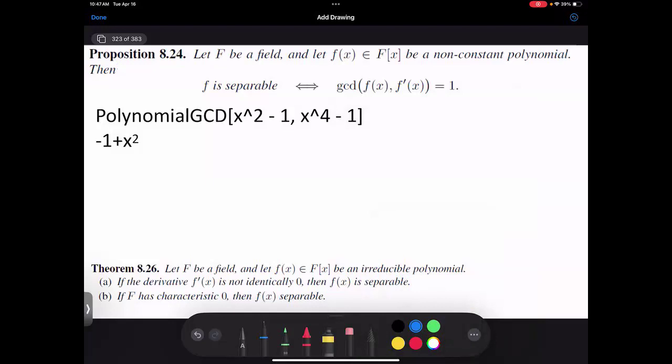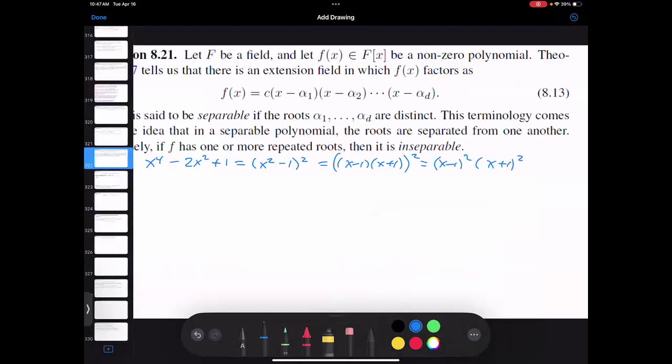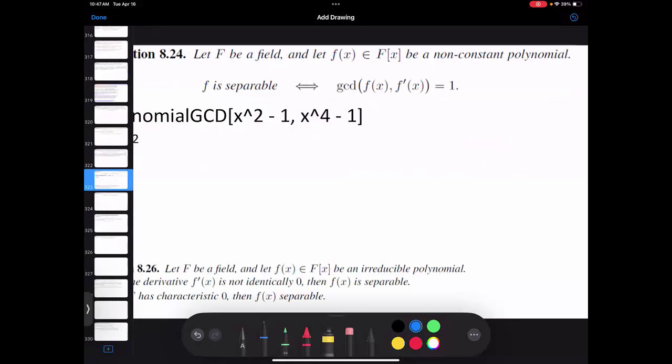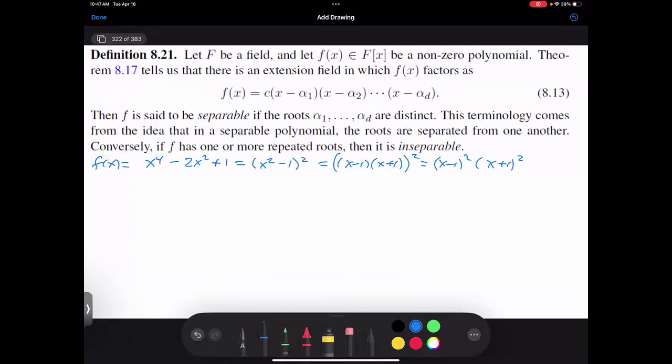So Mathematica is wonderful for calculations like this. It has a function called PolynomialGCD. It returns the greatest common divisor of two polynomials. And so I gave it x squared minus 1 and x to the fourth minus 1. I guess I was looking at a slightly different polynomial.